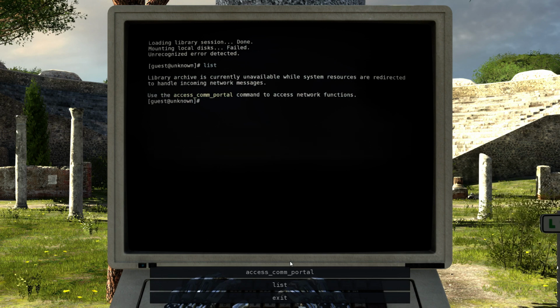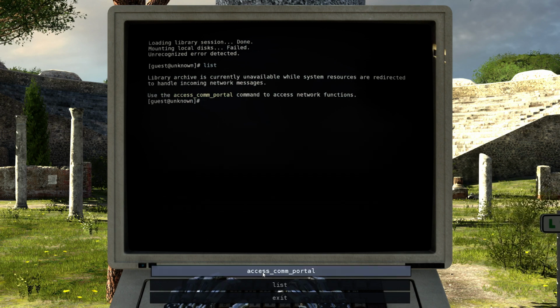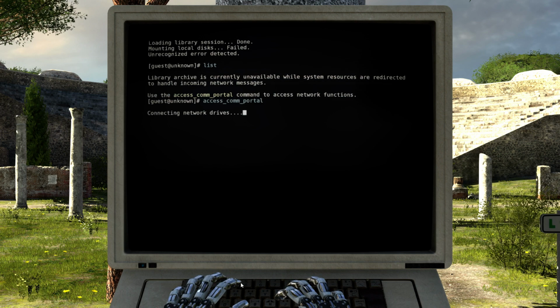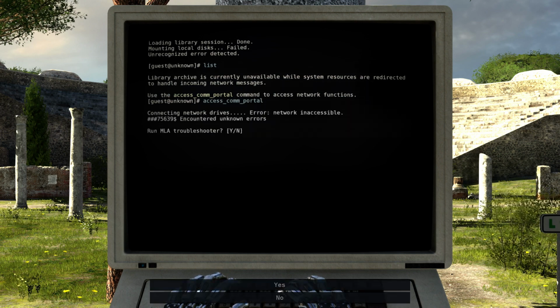Library archive is currently unavailable. All system resources are redirected to handle incoming network messages. Use the accesscom portal command to access network functions. Connecting network drives. Network inaccessible. Error encountered. Run MLA troubleshooter.